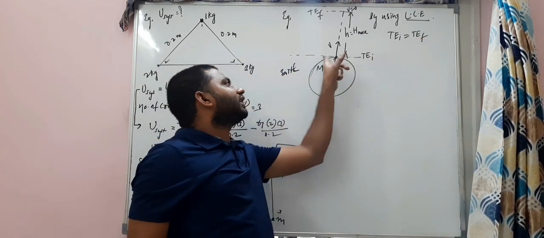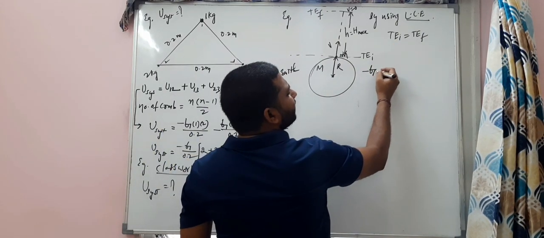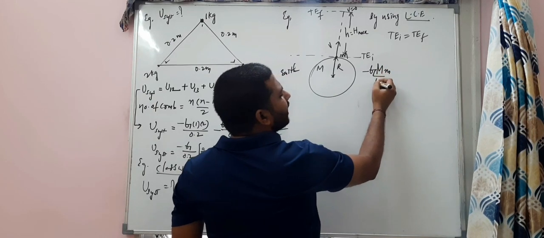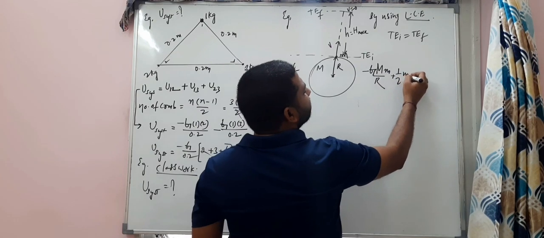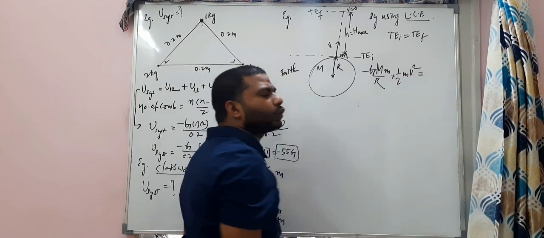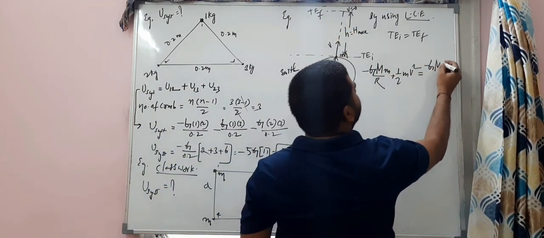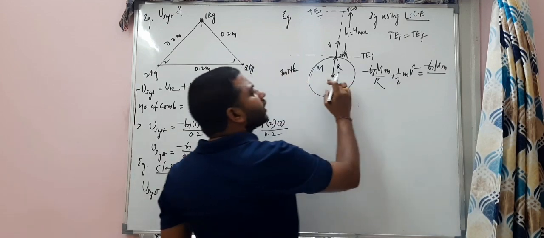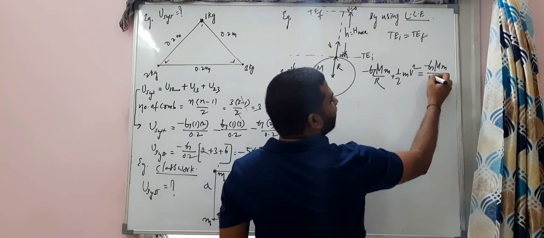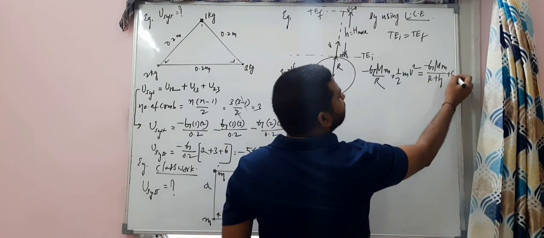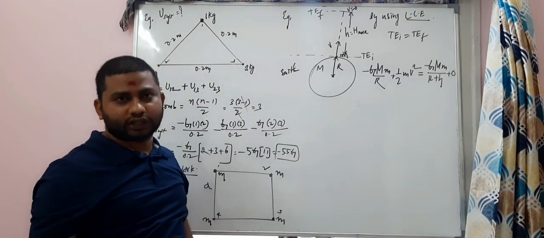Initially, potential energy minus G capital M small m by R, that is on the surface, plus initial kinetic energy half mv square, which is equal to final potential energy minus G capital M small m by the distance between the two masses, R plus h, plus 0. Final kinetic energy is 0. Finally the body comes to rest and comes back to the ground.